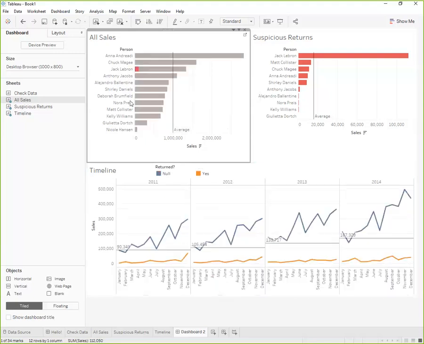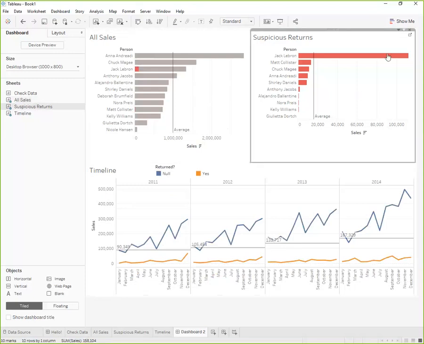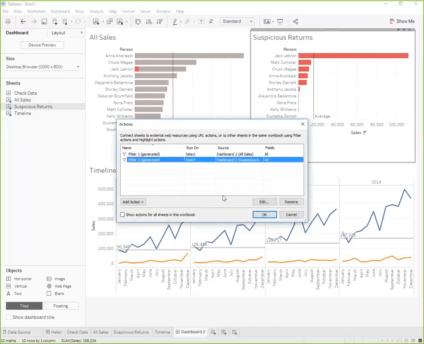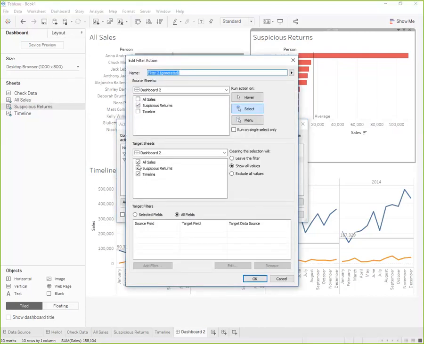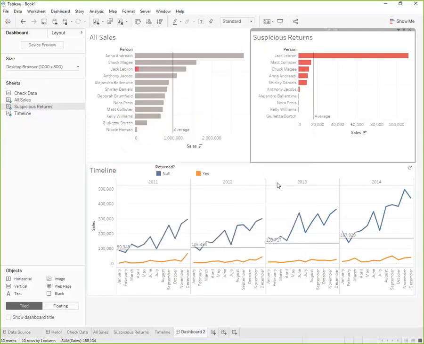Let's see what it looks like over here. On the suspicious returns bar chart, it's a little easier for me to click into the red for each of our managers. So I'll use this as a filter, but I only wanted to apply it to our timeline. Let's make that change really quickly. We want it to run from suspicious returns when we click on it, and we only want it to update the timeline. Perfect. Okay, so Jack LeBron.